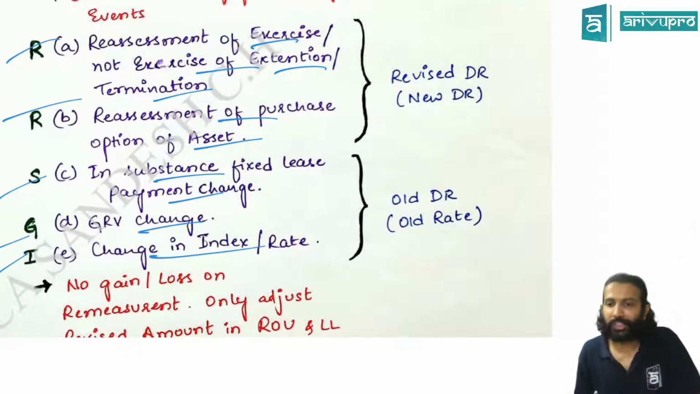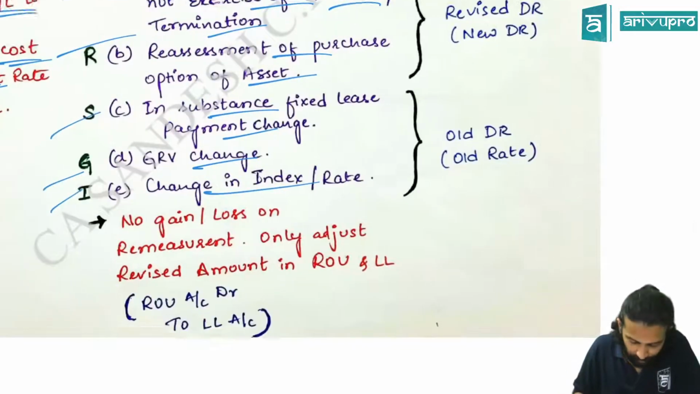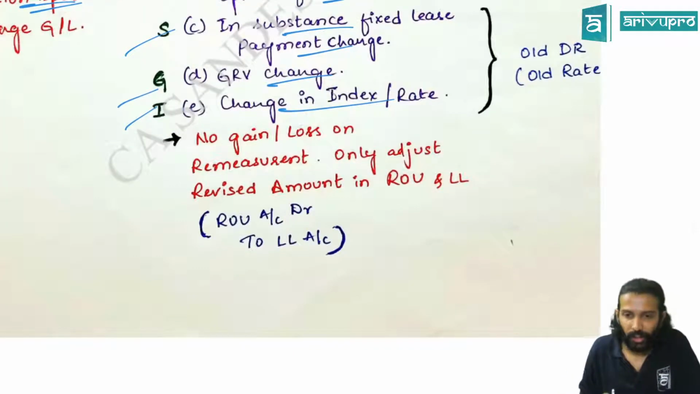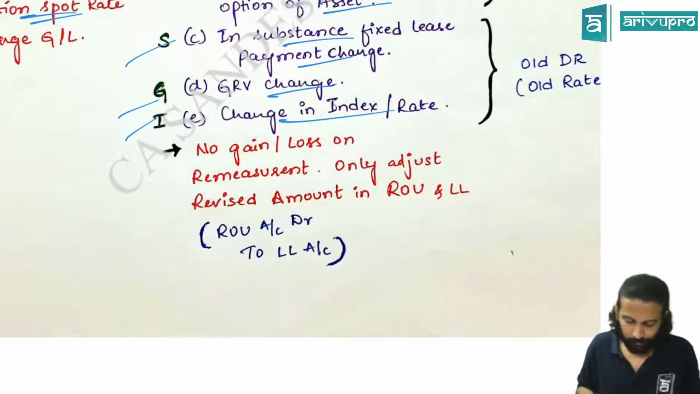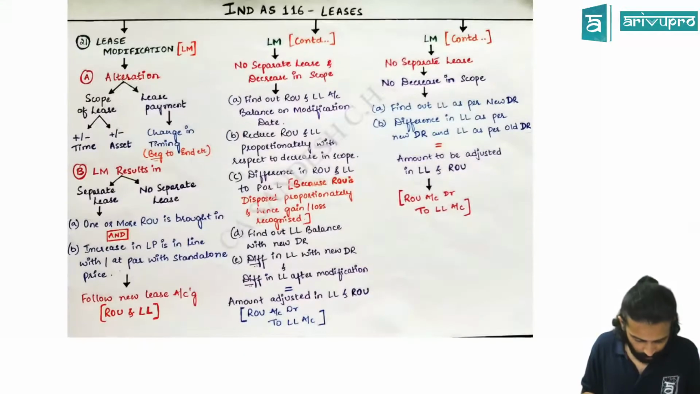But when you remeasure, there will be a remeasurement gain or loss. That will not be transferred to P&L. That will be adjusted in ROU only. So the journal entry will be ROU to LL or LL to ROU. But mostly this entry will come. Hence, we have a sample entry. So this is the remeasurement.